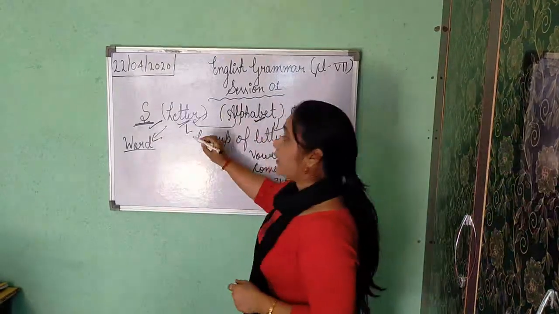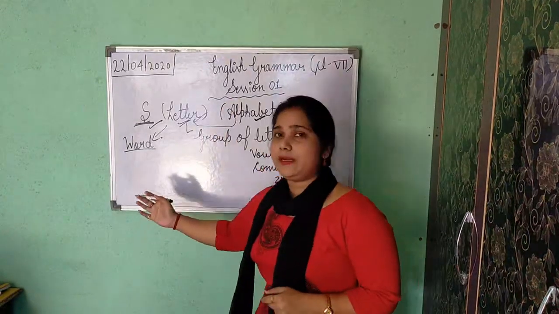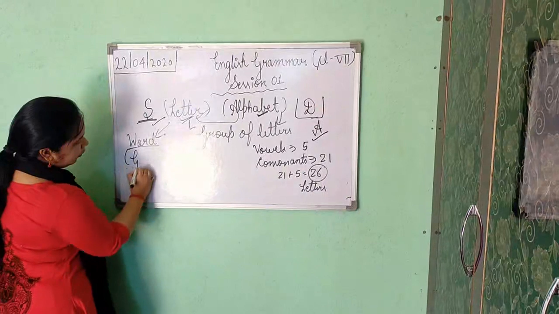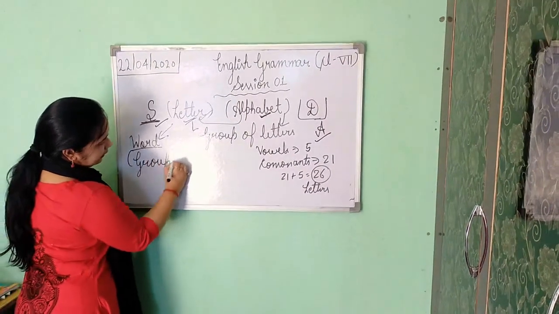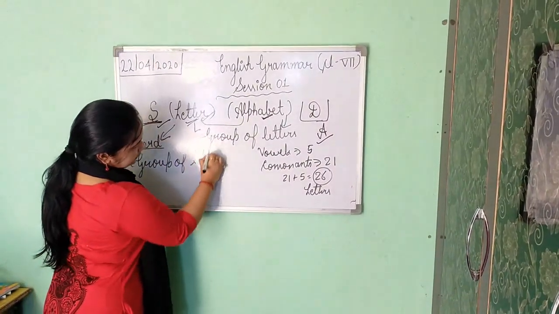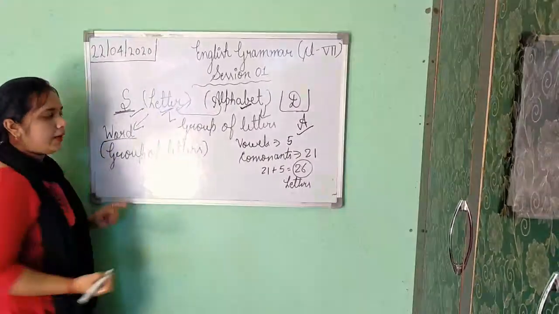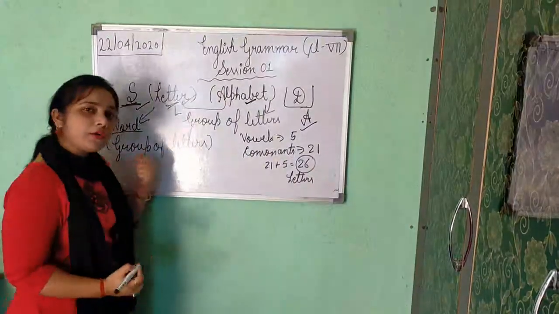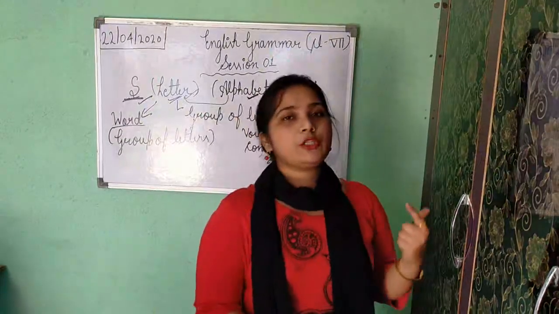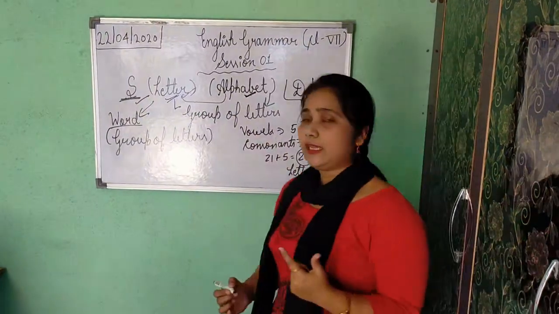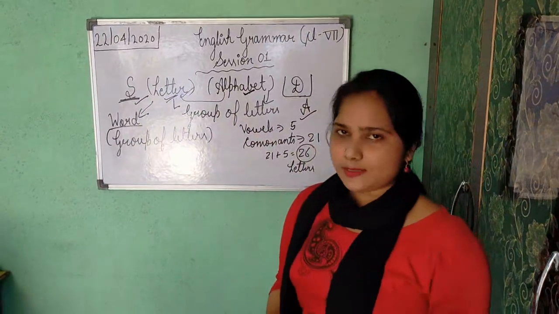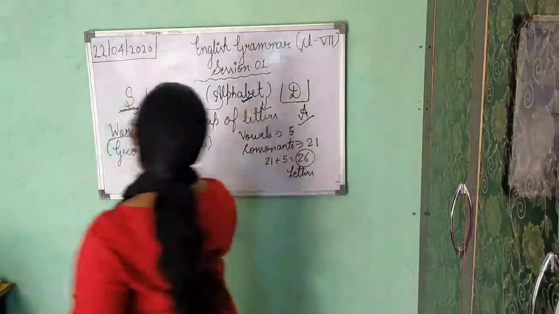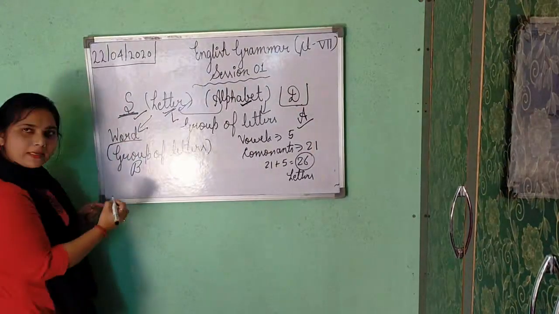So now after letter what comes? Now what happens when a group of letters come together? When they come together, they frame a word. But the group of letters should come in such a way that they give us a complete sense, thought or meaning. For example, with the help of B. B is a letter, everyone knows.